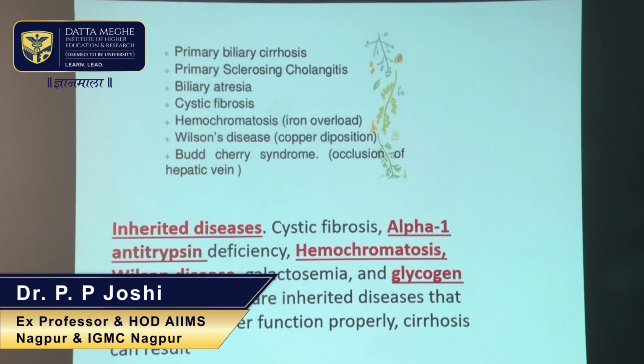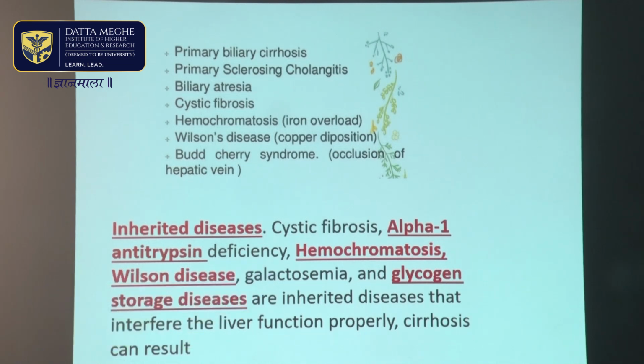There are certain inherited diseases which I have just mentioned. One is mucoviscidosis or cystic fibrosis, alpha-1 antitrypsin deficiency, hemochromatosis, Wilson's disease, and glycogen storage disorders, which are all inherited causes of cirrhosis of liver.